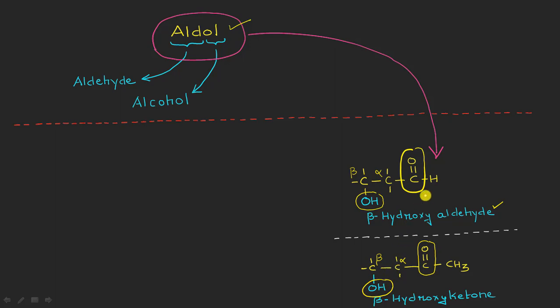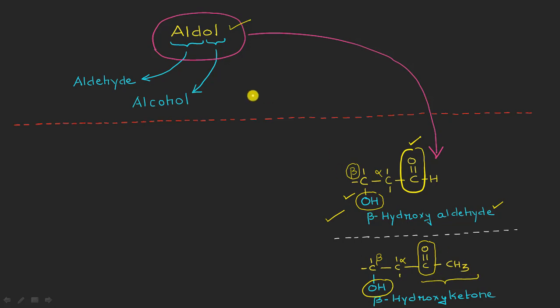So I just want to explain here that this molecule, the beta hydroxyaldehyde, is actually an aldol molecule because it contains a combination of this aldehyde as well as the alcohol. But do remember, the alcohol should be present only and only on the beta position. Only in that case we can call it an aldol molecule, right? One important thing which I want to make you understand is that in this molecule, although we are not having an aldehyde, instead we are having a ketone, still we will be calling such beta hydroxy ketone molecules aldols as well, right?